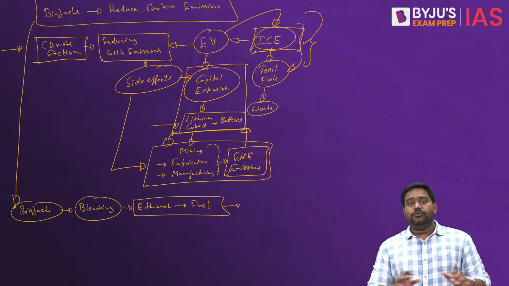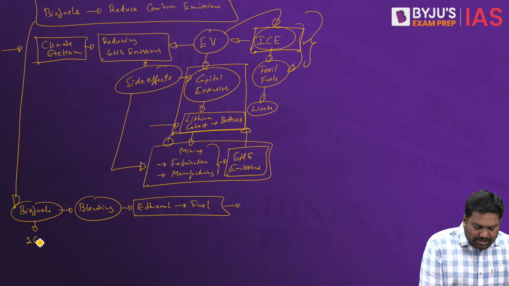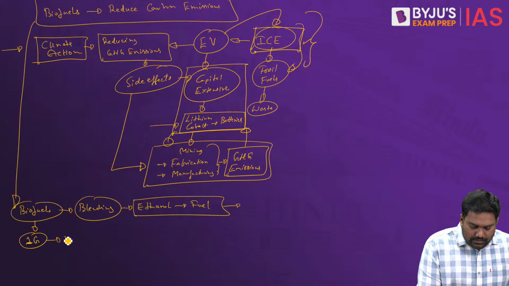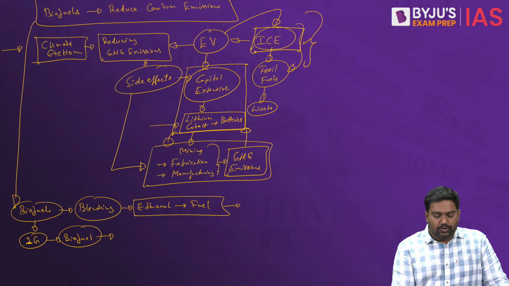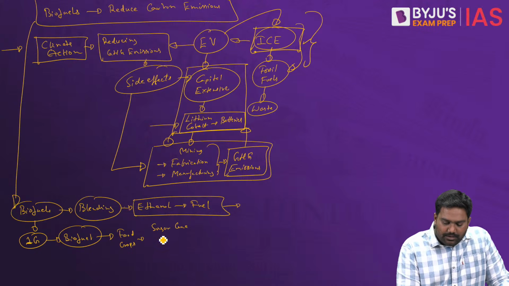See, as of now, biofuel blending is largely focused upon the first generation of biofuel. The first generation of biofuel is produced by using food crops like sugarcane, for example, or other food cereals.